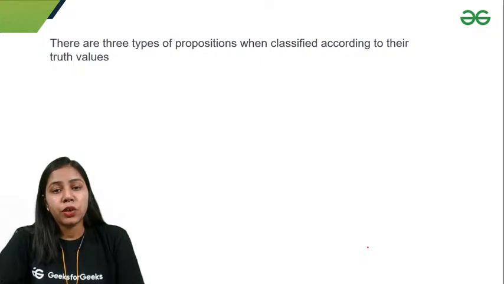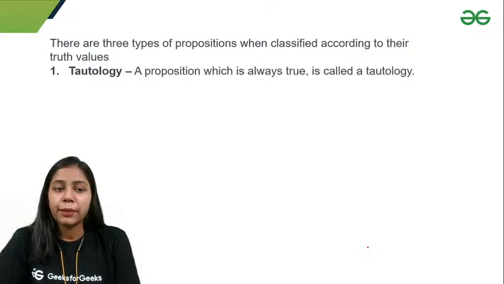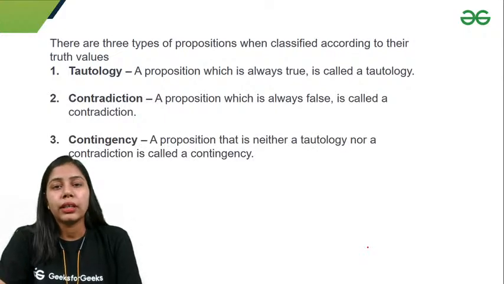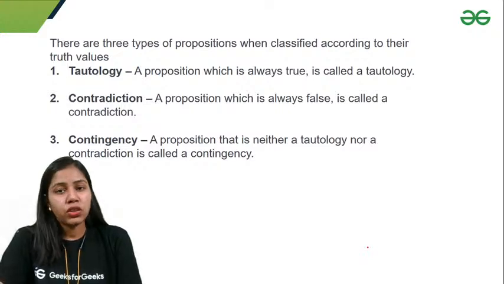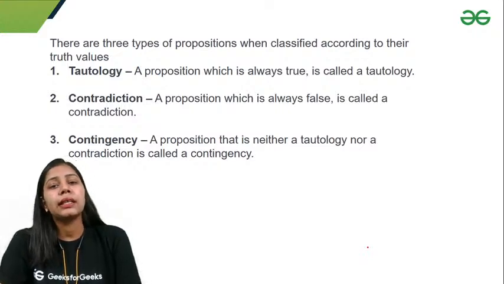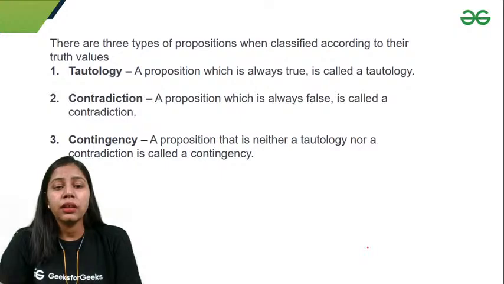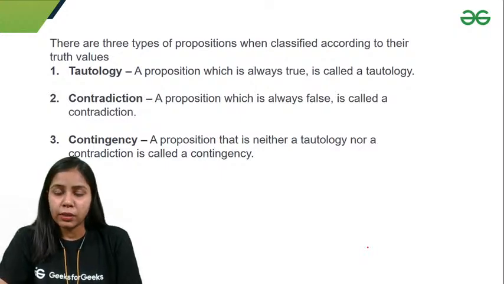There are three types of proposition when classified according to their truth values: tautology, contradiction and contingency. What is a tautology? If a proposition is always true, then I'll say that it is a tautology. A contradiction is a proposition which is always false.